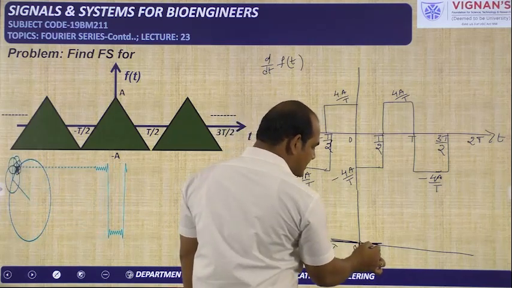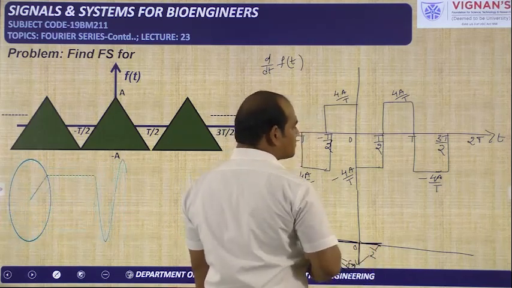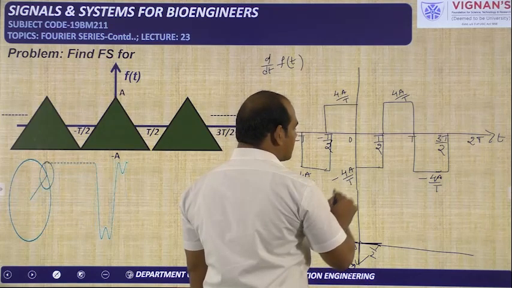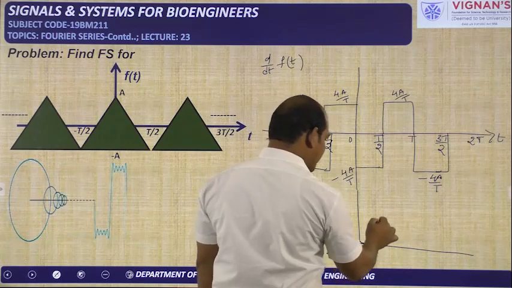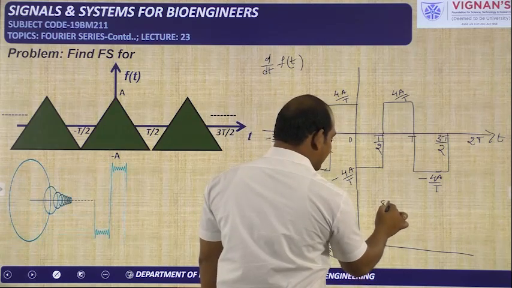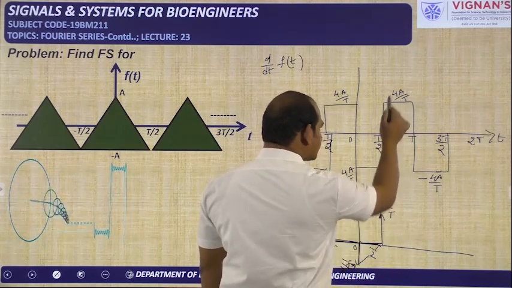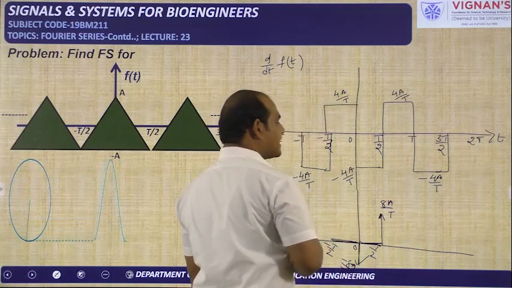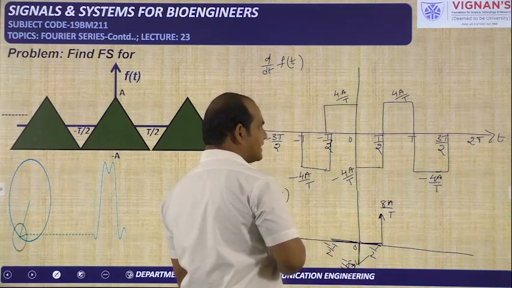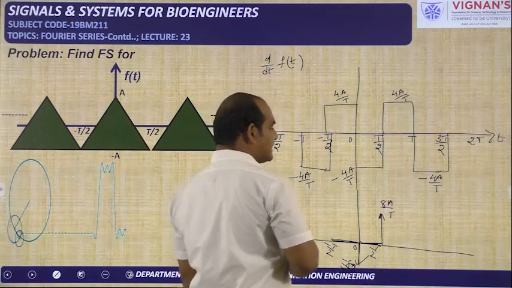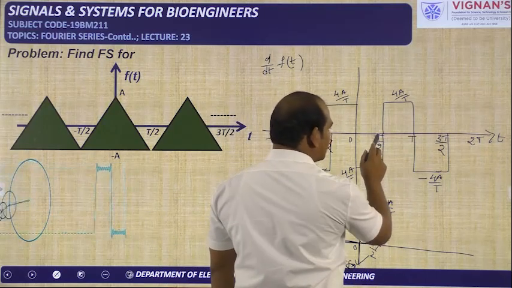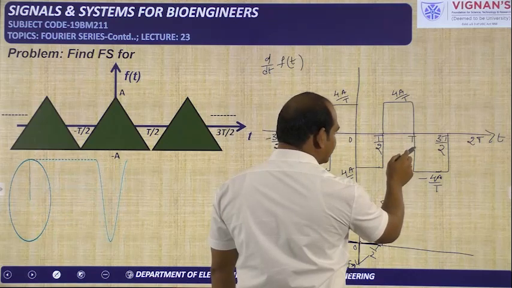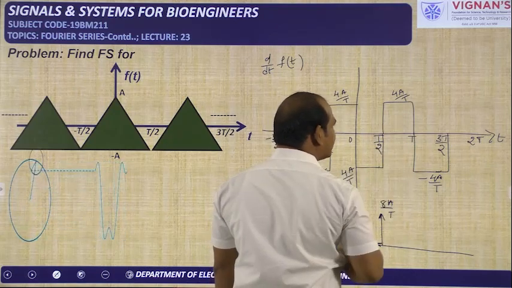And exactly at t equal to capital T by 2, the amplitude is changing from minus 4a by T to plus 4a by T. The change is given by plus 8a by T, destination minus source: 4a by T minus of minus 4a by T, that is 4a by T plus 4a by T, that is 8a by T. Next, when t is changing from capital T by 2 to capital T, the amplitude is 4a by T, that is constant.